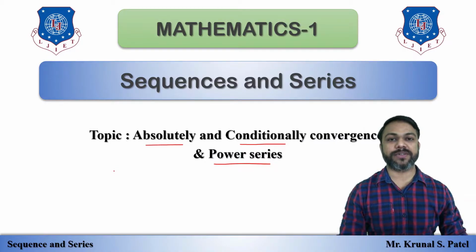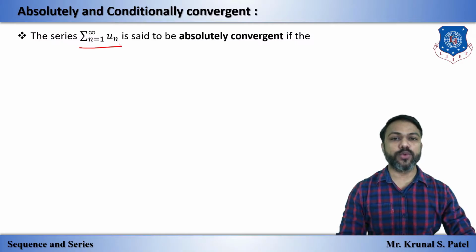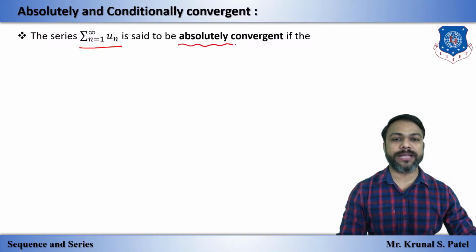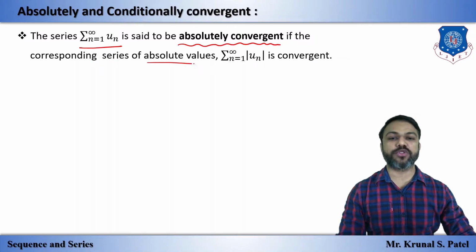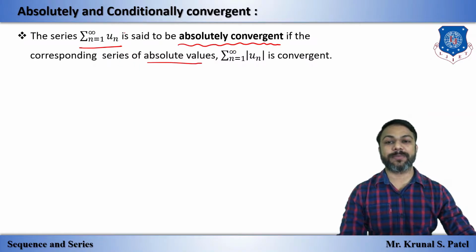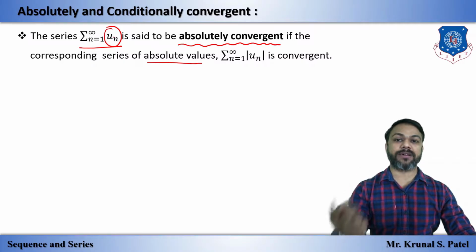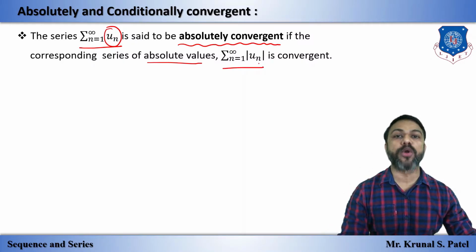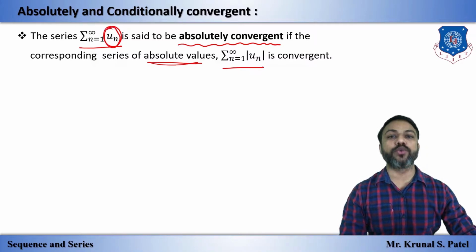So the first topic of this lecture is absolutely convergent and conditionally convergent. The series sigma un is said to be absolutely convergent if the corresponding series of absolute values, that means this is our base series, and from this we have the corresponding series sigma mod un, the absolute value of un, is convergent.